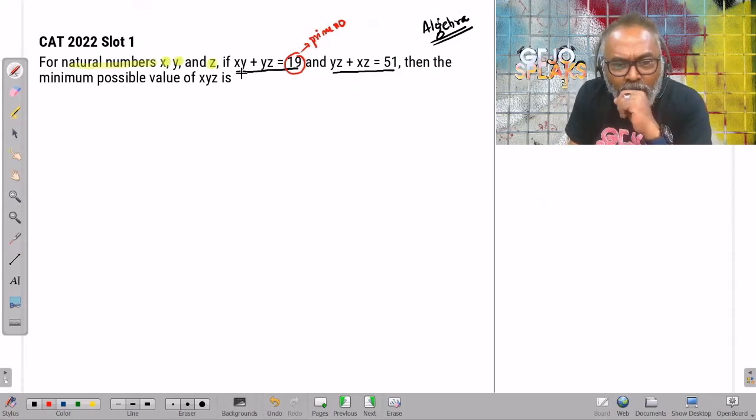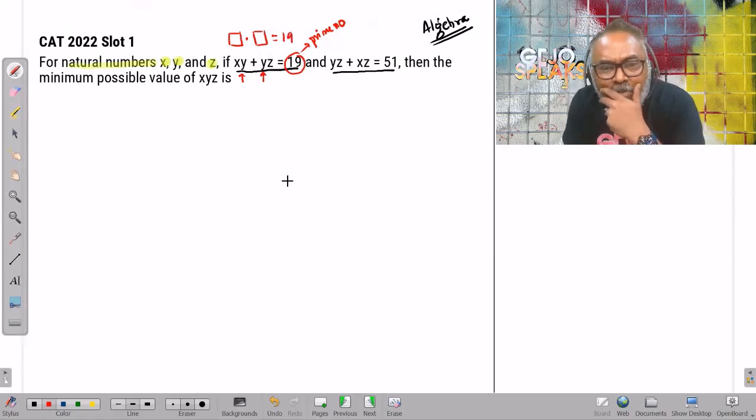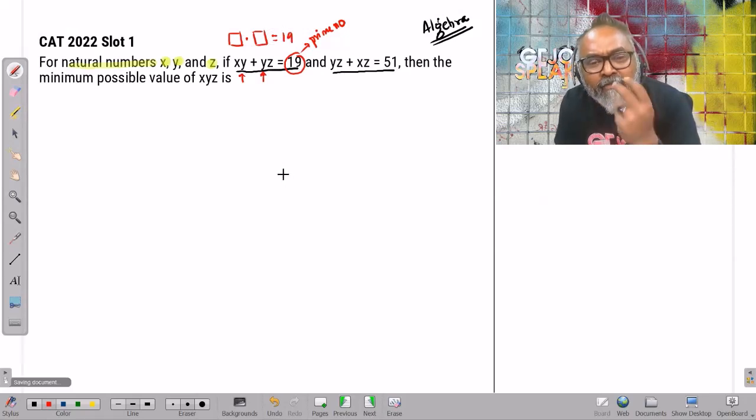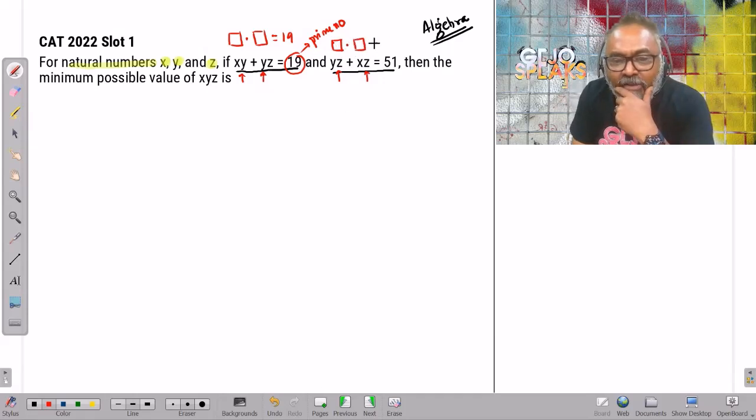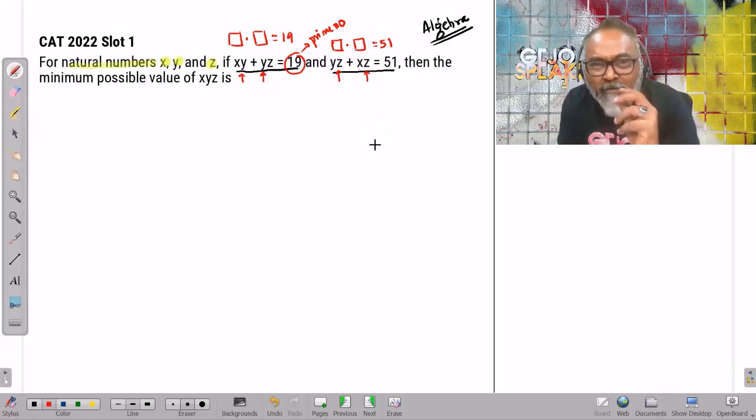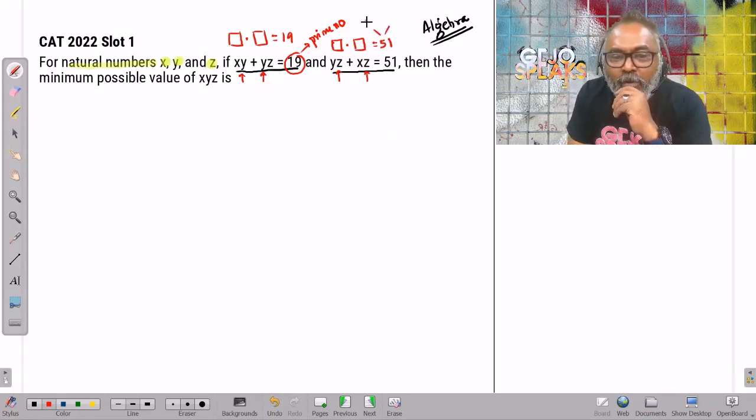Right? I also can see a y that is common. So if I take y out, I can break this down into something times something equals 19. Wait a minute. But I cannot break 19 any further. So the only way to think is that it has to be 19 times 1. So I also can see z common here. I can therefore take z out and break this into something a times b, and that is equal to 51. That gives a couple of possibilities, 51 times 1, and 51 can be broken down into 17 times 3.